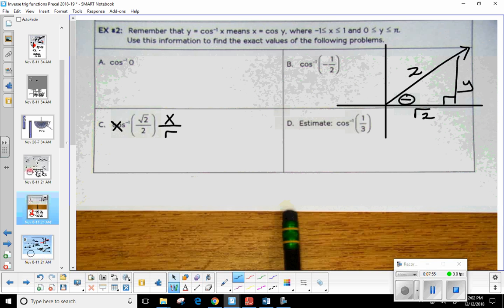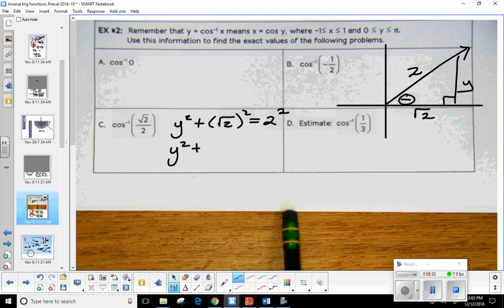So how am I going to find that missing side y? You're absolutely right. Antonio's already recognizing what it is, but let's say some people don't recognize it just yet. Let's use the Pythagorean theorem. So y squared plus the square root of 2 squared is equal to the hypotenuse squared. What happens when you square a square root?